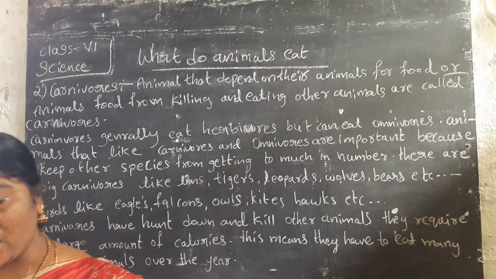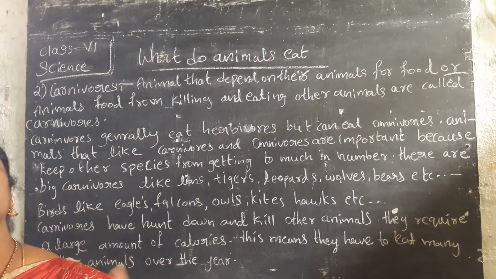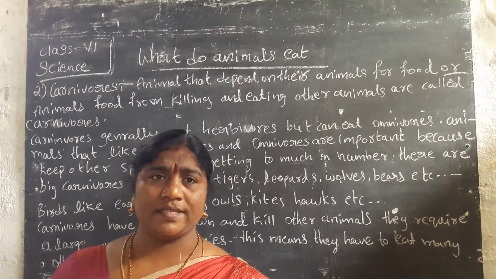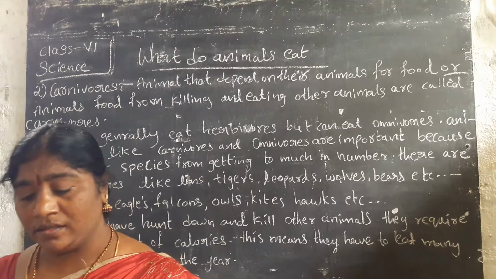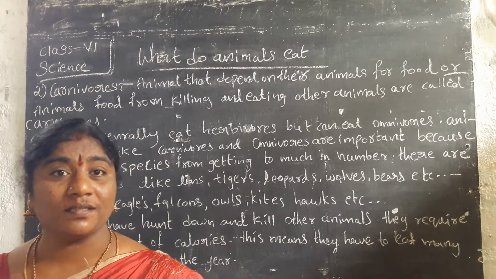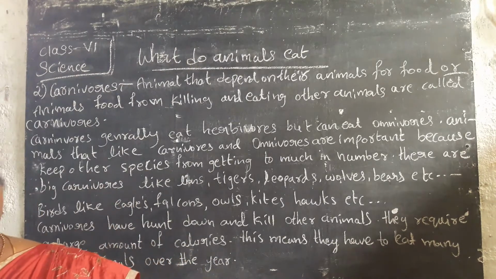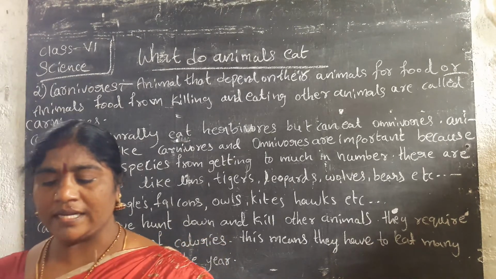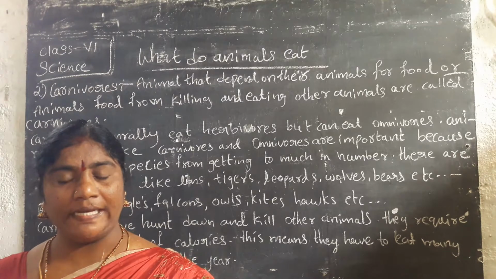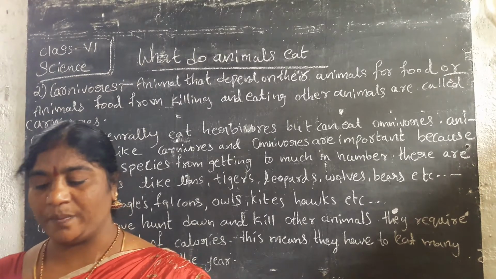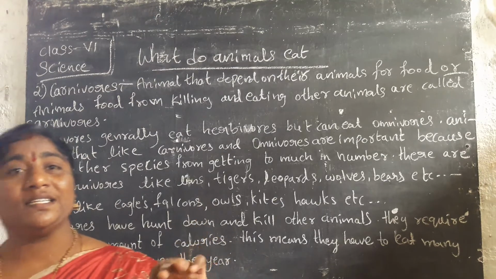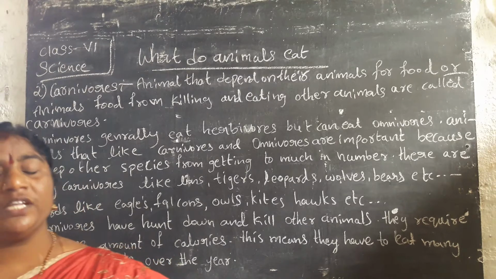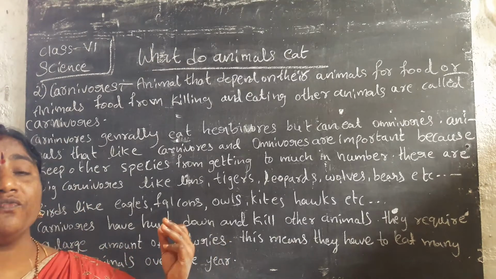Next, there are carnivorous reptiles like snakes, crocodiles and chameleons. Tell me, which reptiles are carnivorous? Snakes, crocodiles, chameleons. Next, big carnivorous animals need a large amount of flesh.